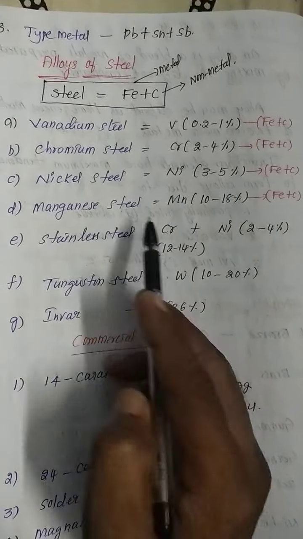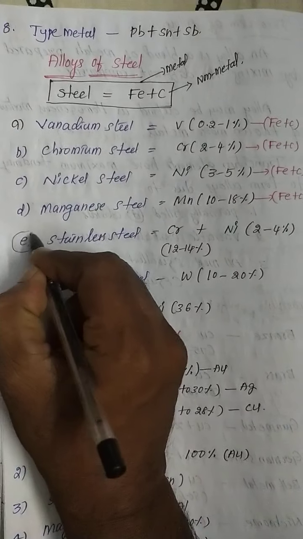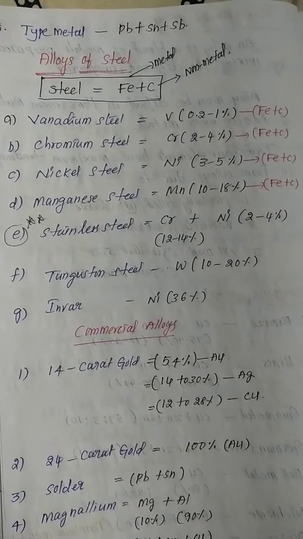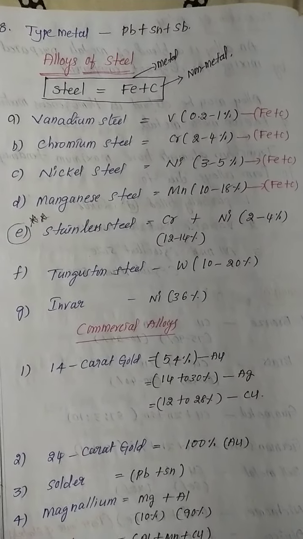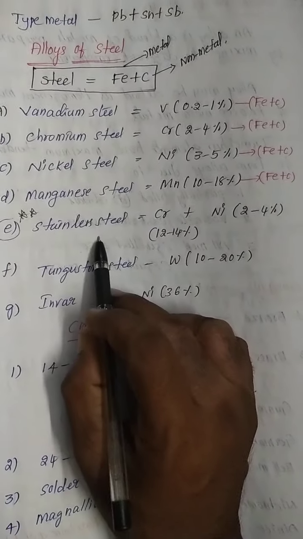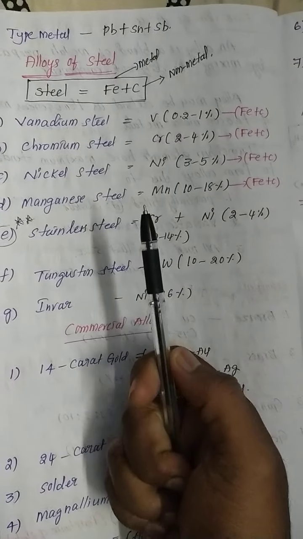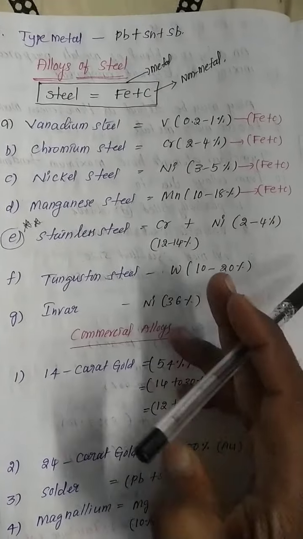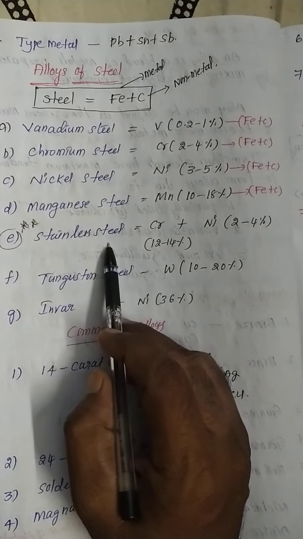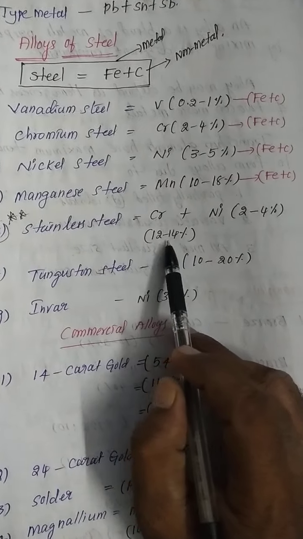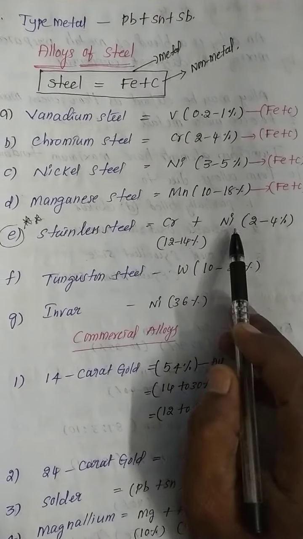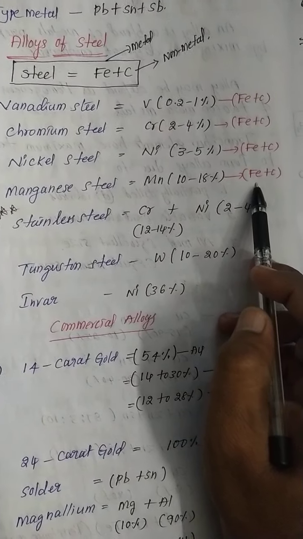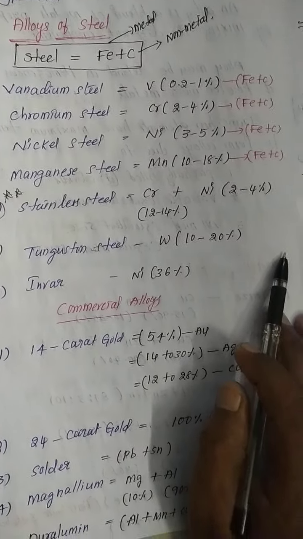And stainless steel, this is the most important. Stainless steel is generally used in our homes, in cooking. Stainless steel, some knives are stainless knives. So what is the percentage in stainless steel? Chromium 12 to 14 percent, nickel 2 to 4 percent along with iron plus carbon.